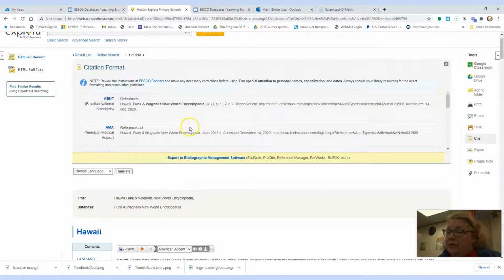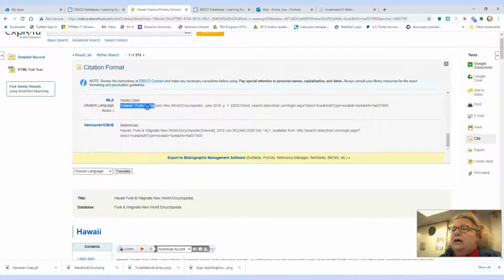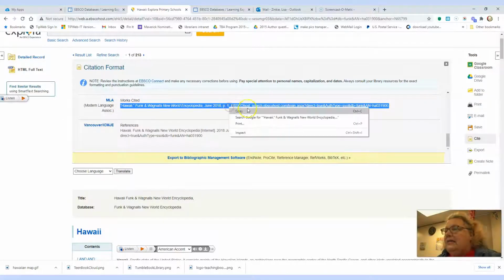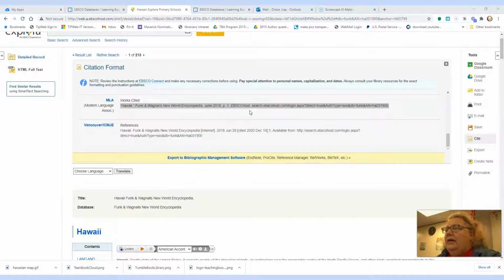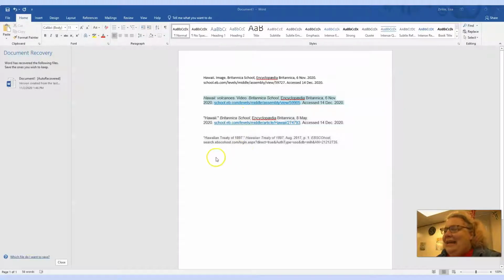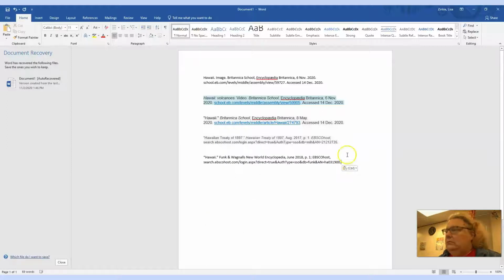Okay, so I'm going to cite. Remember what format we're using? MLA. That's right. MLA. So I'm going to highlight this. I'm going to right click to copy. I'm going to get my document up and I'm going to paste it with a right click. Sorry. And there you go. Okay.